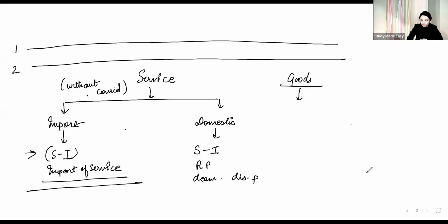Are you getting that concept? So write it down. This chart, properly write down. When it is an activity without consideration related to service, and then draw this, related to service,